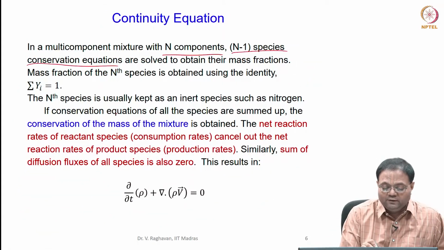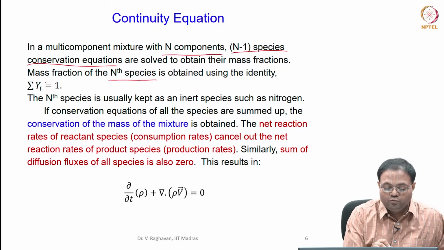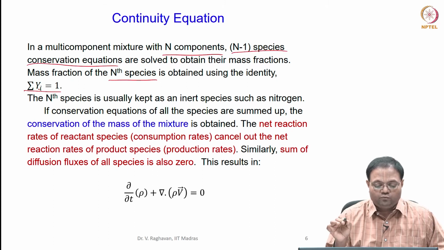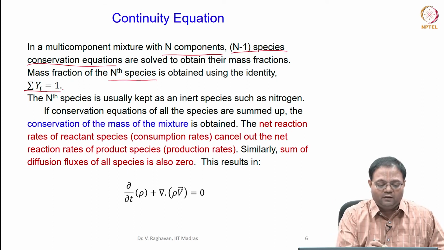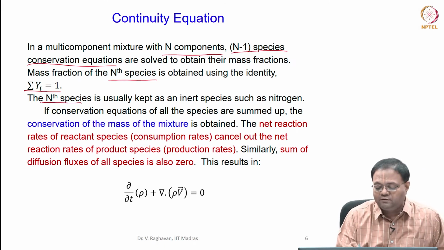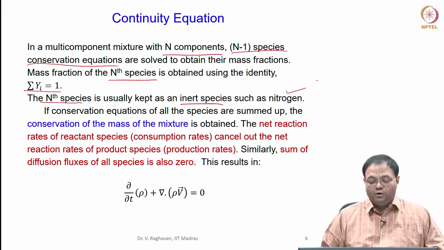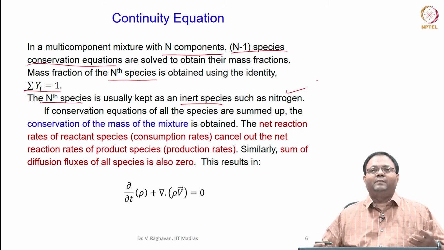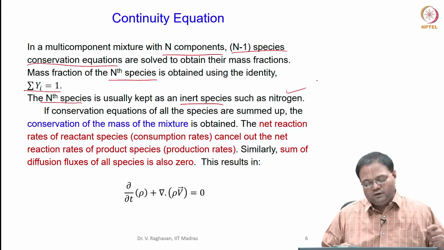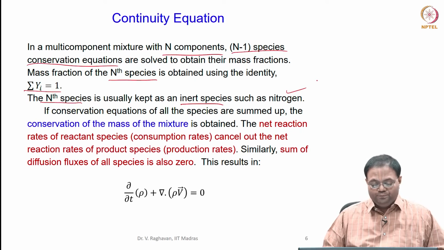Now, the nth species is calculated by using this identity: sigma y_i is 1. The nth species normally will be kept as an inert species such as nitrogen. Nitrogen will not react much, so we need not solve the transport equation for that, just calculate it using the identity.